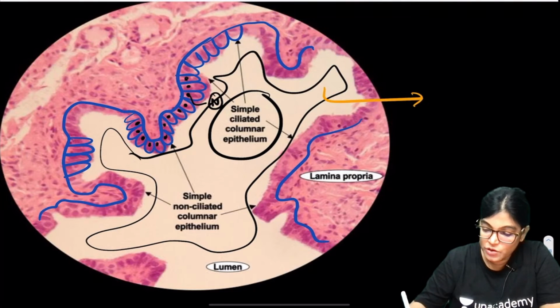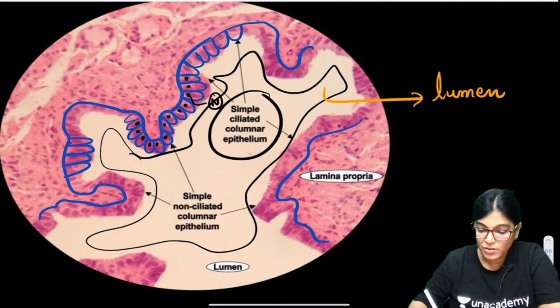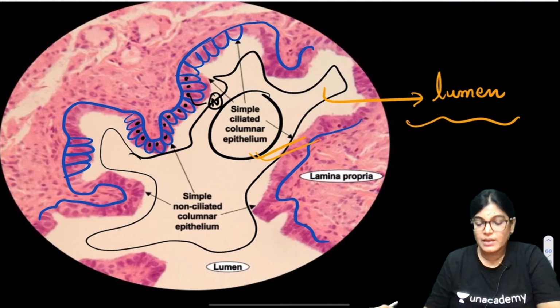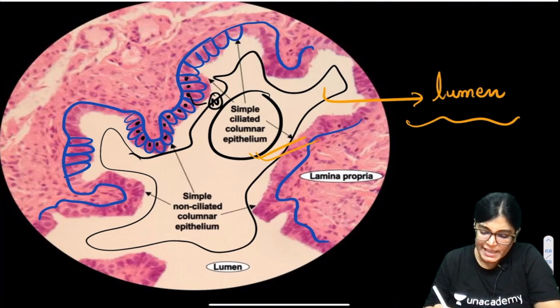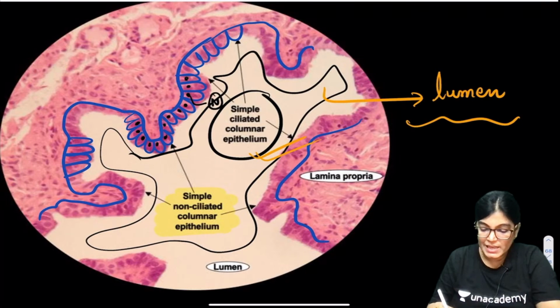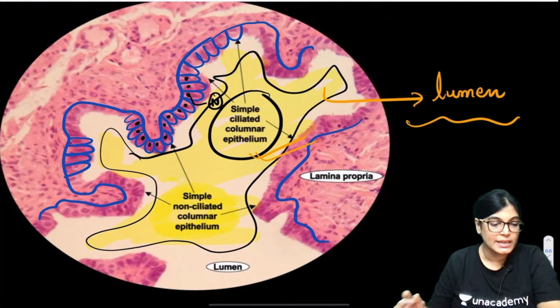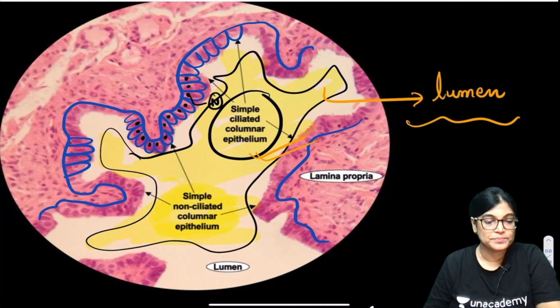This is the lumen of fallopian tube. Lining epithelium is ciliated columnar epithelium, okay. And some secretory cells are also lying inside. They are non-ciliated. The yellow colored structure which I am highlighting here, this hole is the lumen. So, is it clear? Can we move on to the next MCQ?